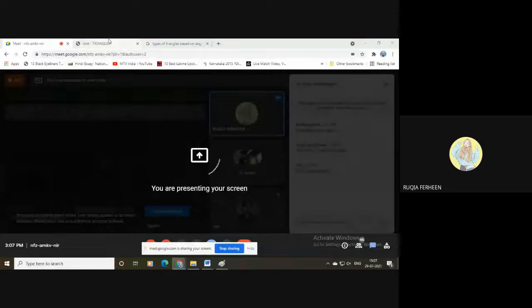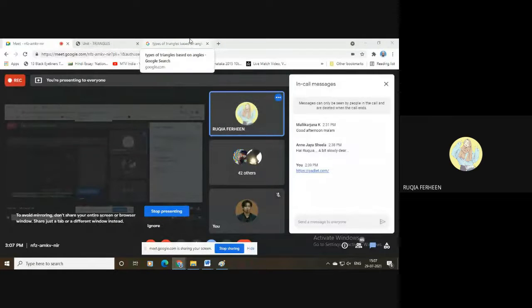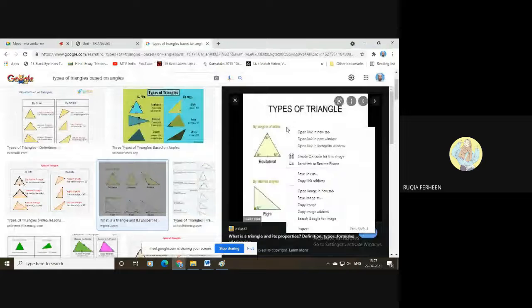I hope my screen is visible to you now. Yes, we can see the options now. Here the 11th option is copy image address.